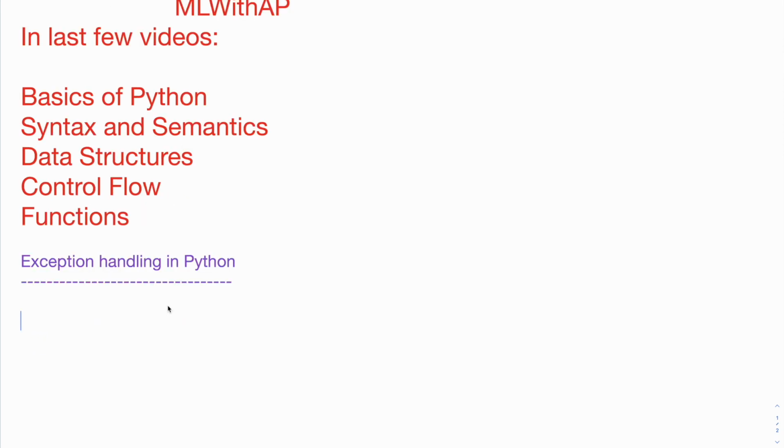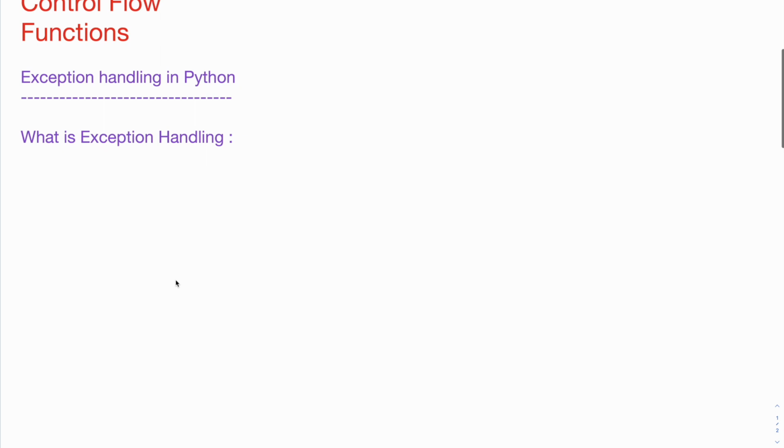So what exactly is exception handling in Python? In simple terms, no matter how good a programmer is, how good you as a programmer or I as a programmer are, we all will eventually make a coding mistake.